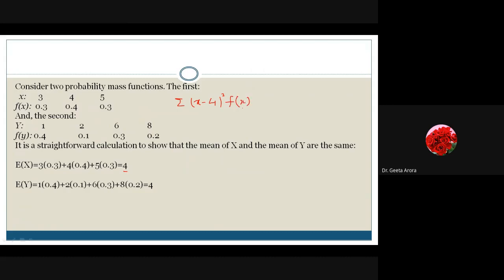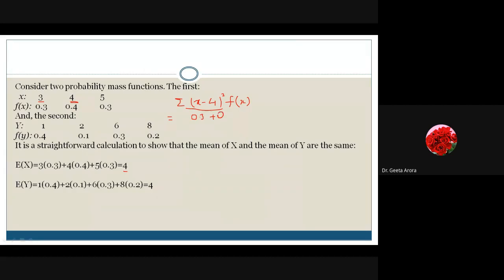So let me do it for x and you calculate for y. For x, the difference of 3 and 4 is 1. 1 square is 1, into f(x), which is 0.3. For the second value, 4 minus 4 gives me 0, so there is nothing to be multiplied; it is 0.